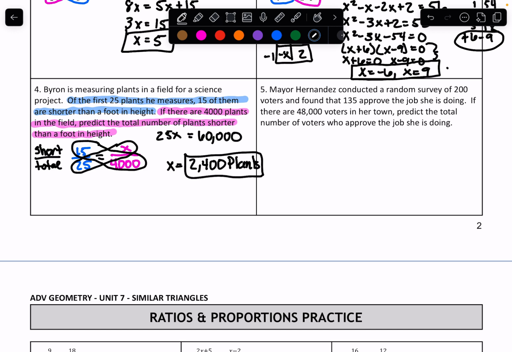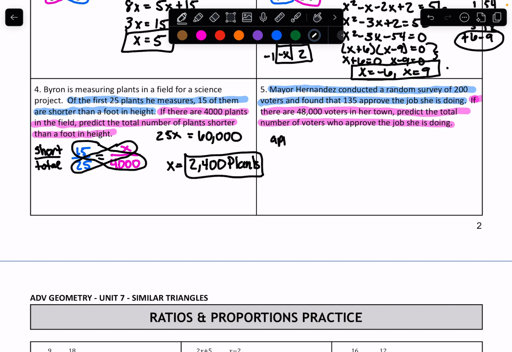All right, last one. It says, Mayor Hernandez conducted a random survey of 200 voters and found that 135 approve of the job she is doing. If there are 48,000 voters in her town, predict the total number of voters who approve the job she's doing. All right. So the first part says 135 approve.